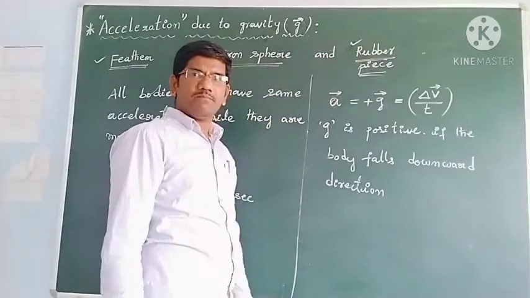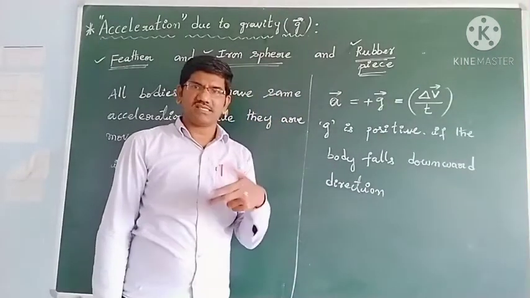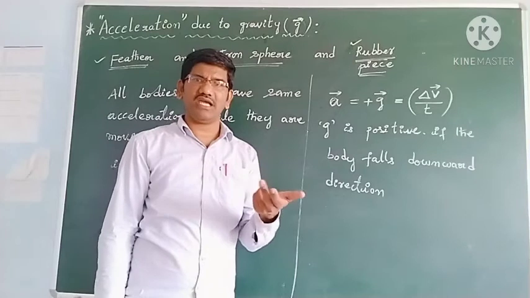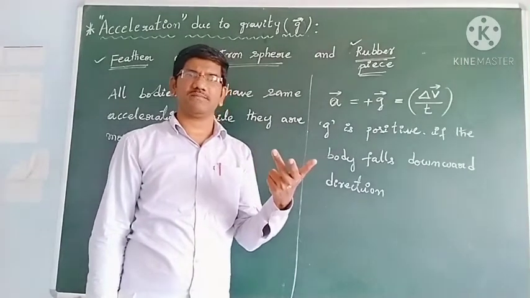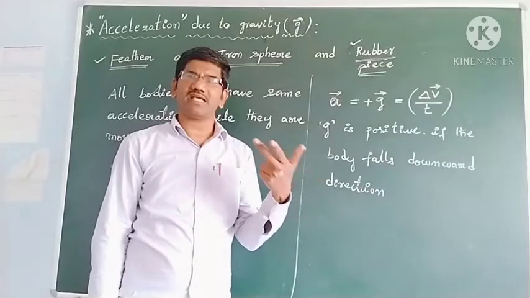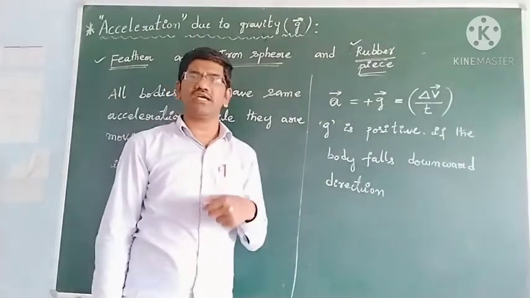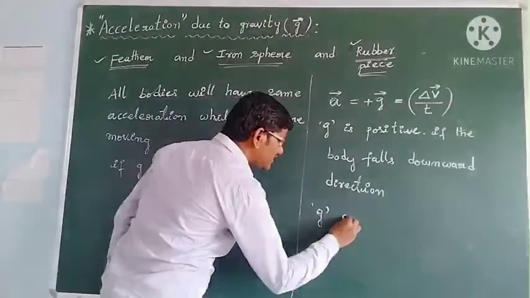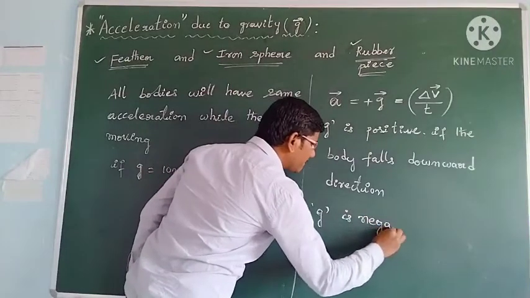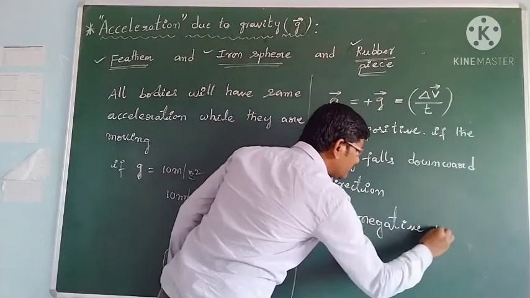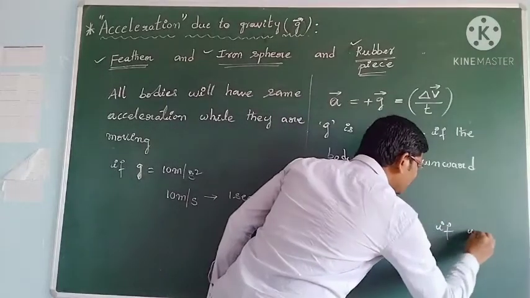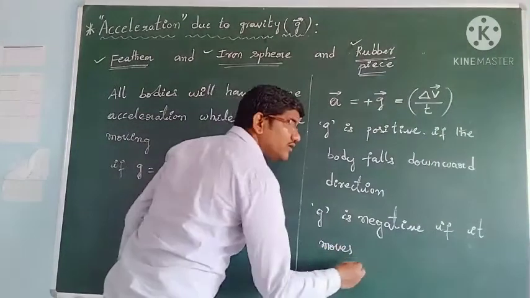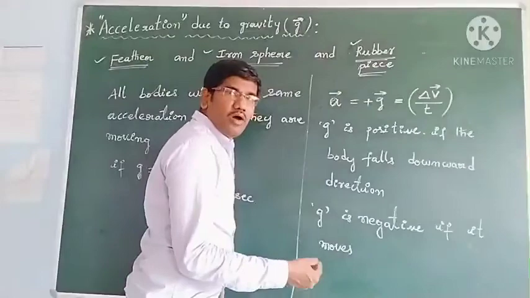Acceleration is positive when the body is speeding up. Means in its direction its speed goes on increasing, then acceleration is positive. And acceleration is negative if it moves opposite to the direction of the earth's attractive force, and g is negative. See students, g is negative if it moves opposite to the earth's attractive force.